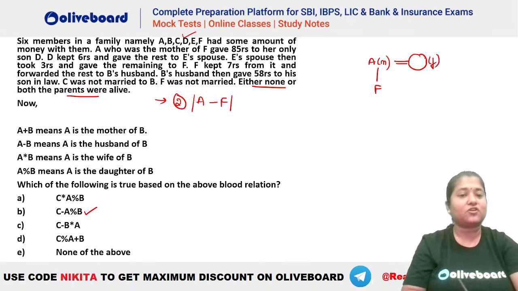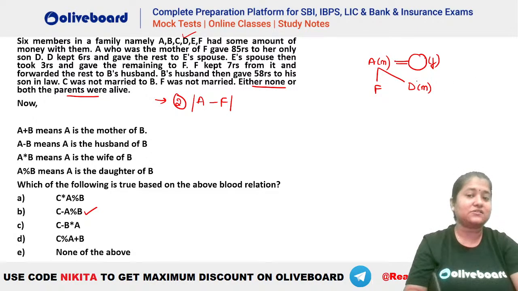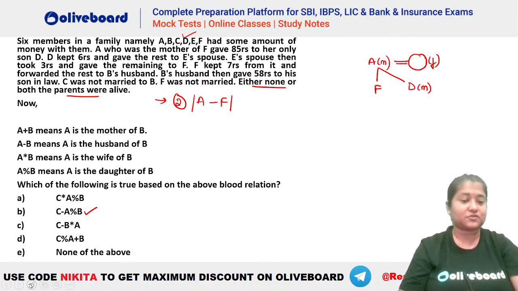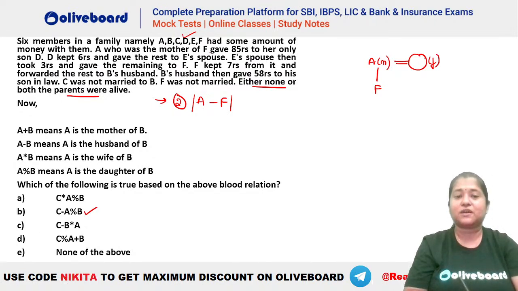Okay. So A, who was the mother of F, gave 85 rupees to her only son D. So that means there is another son here, right? And D is the only son. Sorry, I'm so sorry for this. So you can see here D has to be the only son of A. Okay, what is given here? A, who was the mother of F, gave 85 rupees to her only son D. Absolutely, so D is the only son of A, right?